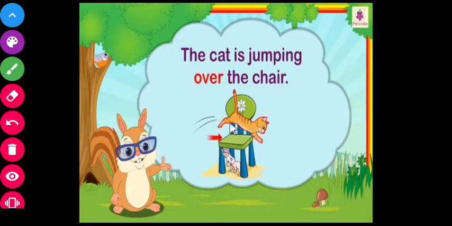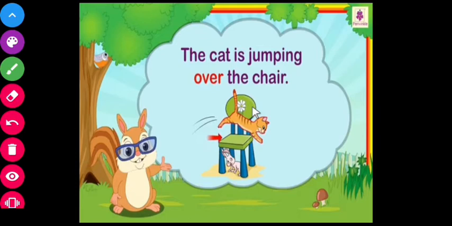The cat is jumping over the chair. So here over tells us where the cat is. So over is a preposition.